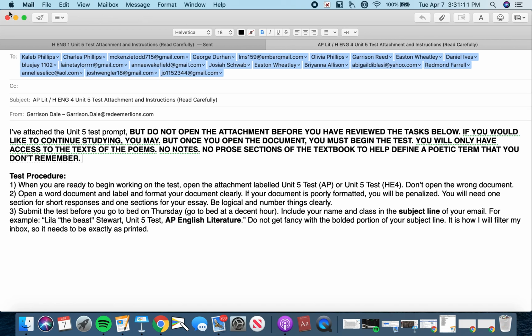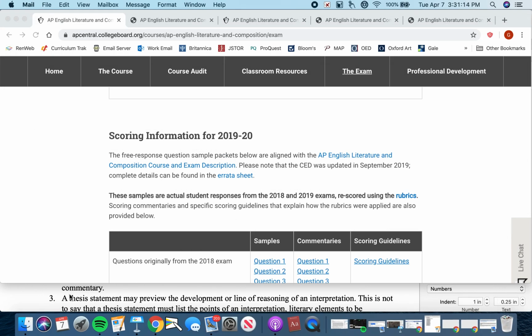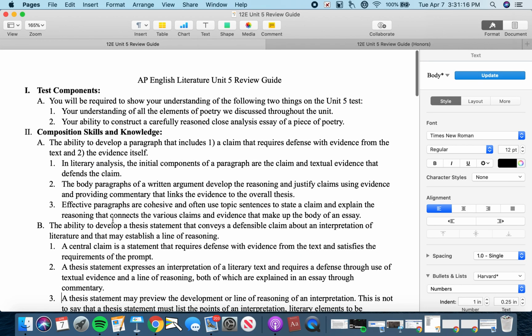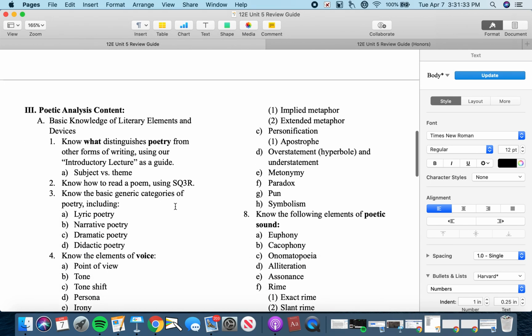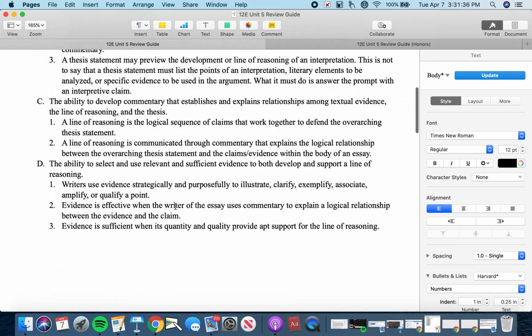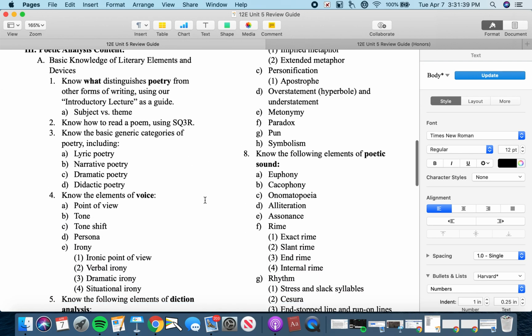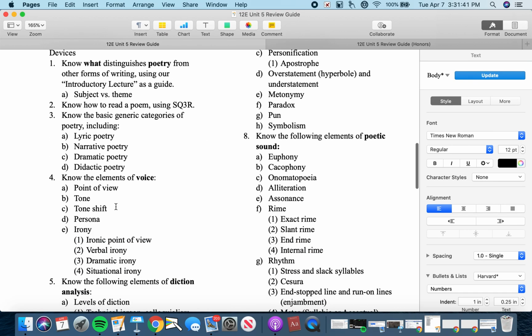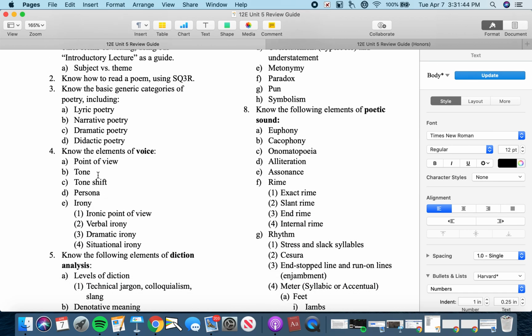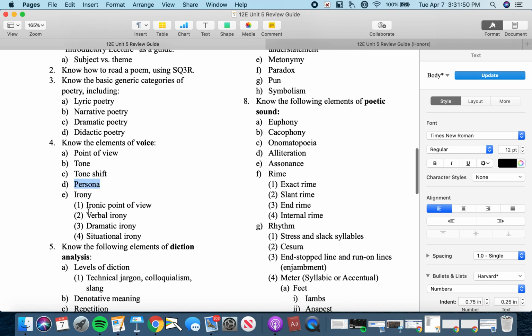Okay, so let's go ahead and take a look at your review guide in pursuit of preparing for this test effectively. Okay, so as I already explained on Monday, the test is going to evaluate your understanding of two things. One, short answer responses that are going to just basically evaluate your broad understanding of these poetic concepts, all right? So you need to be ready to describe various kinds of figurative language. You need to know what a voice is. You need to be able to read tone and describe tone. If there's a persona narrator at work in the text, you need to be able to identify that.